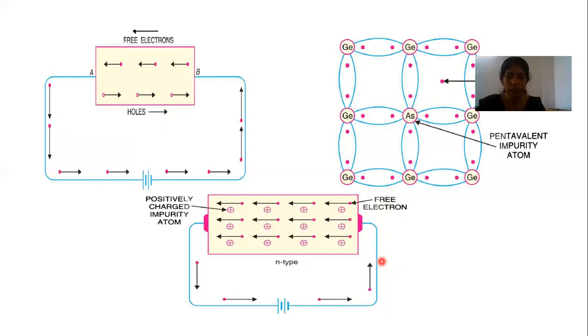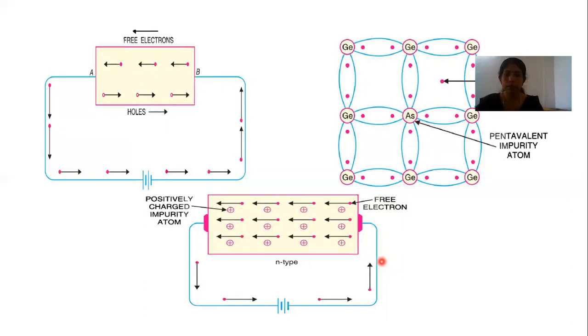So when a small amount of pentavalent impurity is added to a pure semiconductor, it is known as N-type semiconductor. For example, phosphorus and arsenic are pentavalent impurities which are added to a silicon atom.